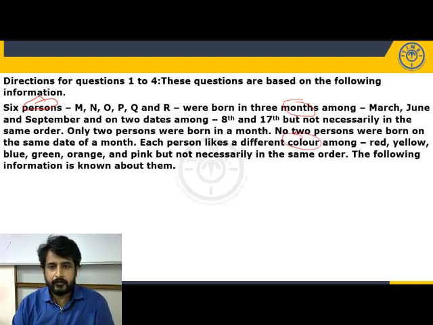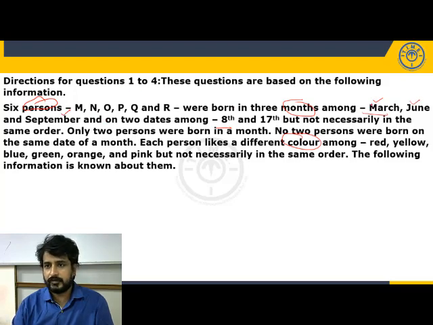Now among these three parameters, which parameter can we freeze as it is? That is important in distribution sets. There are 6 persons born in 3 months among March, June and September, and on two dates, 8th and 17th, not necessarily in the same order. We don't know who was born first, but definitely the first person must have been born in March on 8th, because among these 3 months the first month will be March, the second June, and the third September.